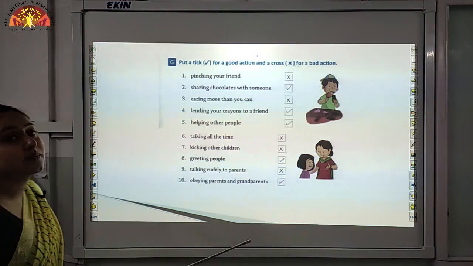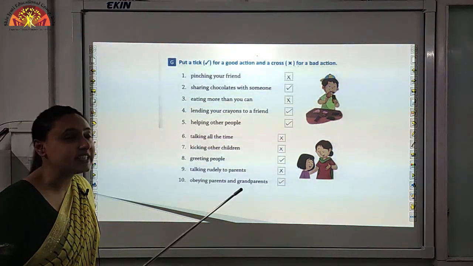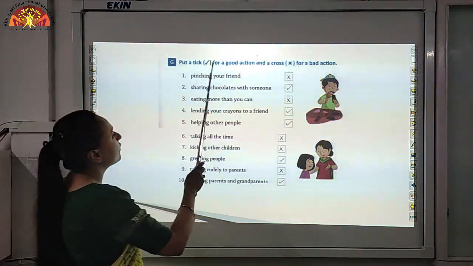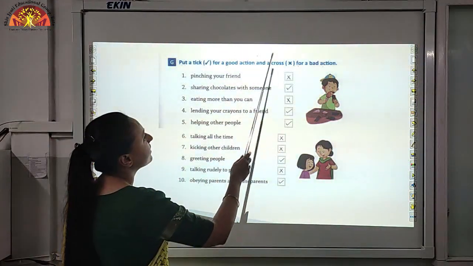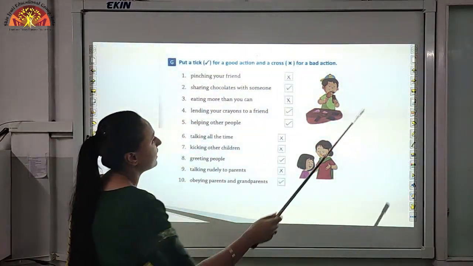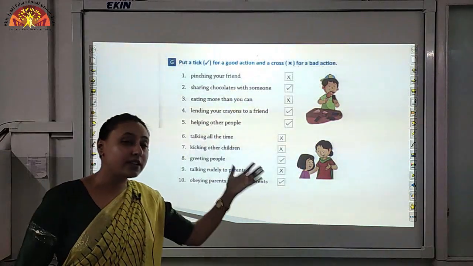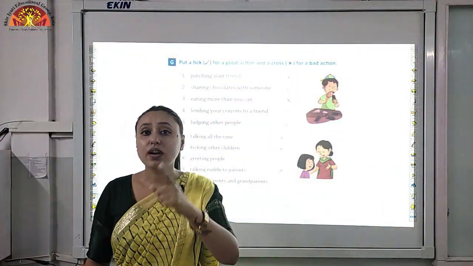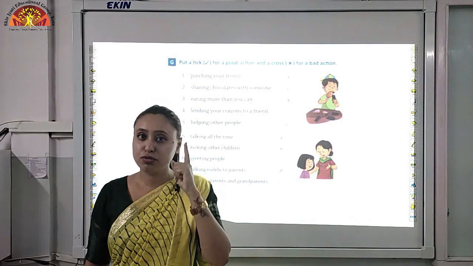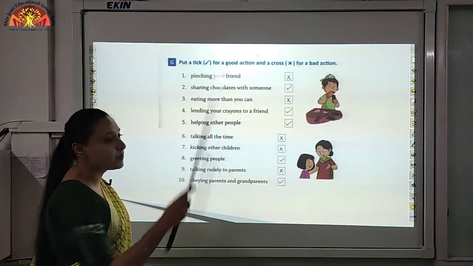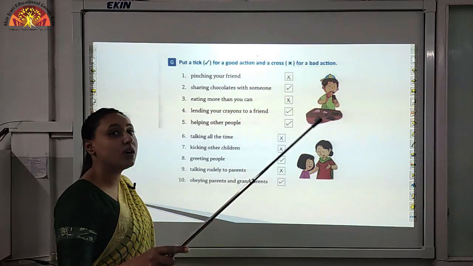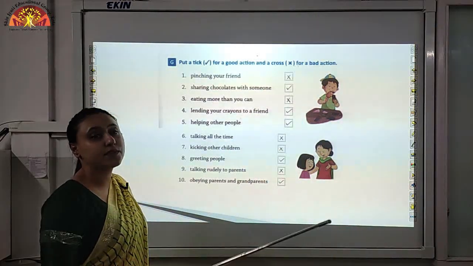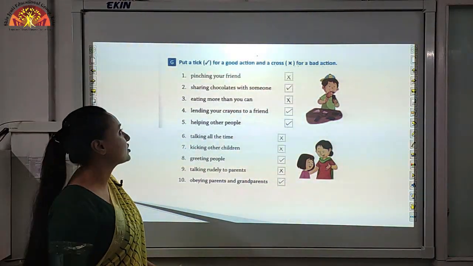Now children, we will do question G. Put a tick for a good action and a cross for a bad action. So children, there are good actions and there are bad actions. Okay, you all are good children, so you are supposed to do good actions. We will put a tick in front of all good actions and a cross in front of all bad actions.